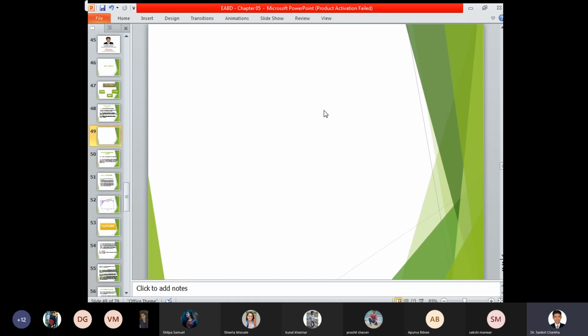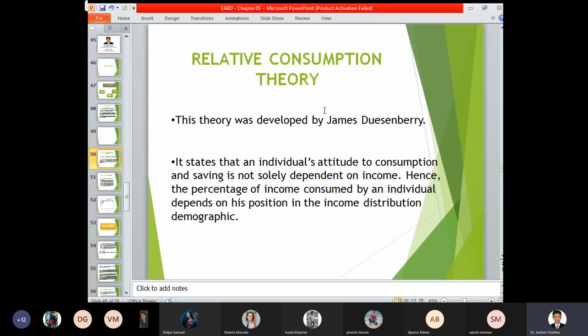So here, the net disposable income is the amount available with a particular individual for savings or for expenditure. A part of the money that is available with an individual for the net expenditure purpose is called the net disposable income. So that was the concept of theory with respect to the absolute consumption theory.